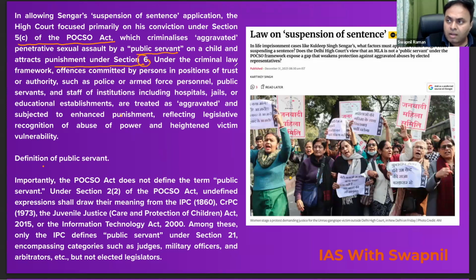Section 6. So, under the criminal law framework, offenses committed by persons in positions of trust or authority, such as police, armed forces personnel, public servants, and staff of institutions, including hospitals, jails, educational establishments, they are treated as aggravated and subjected to enhanced punishment, reflecting legislative recognition of abuse of power and heightened victim vulnerability.